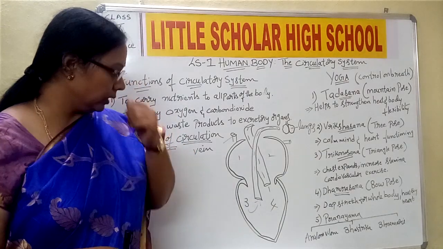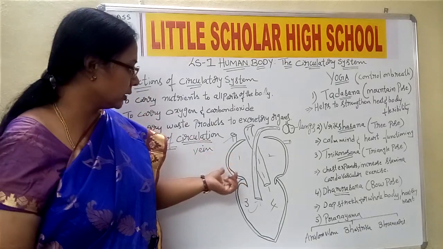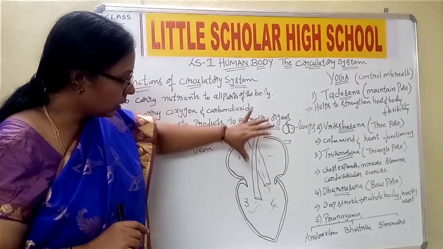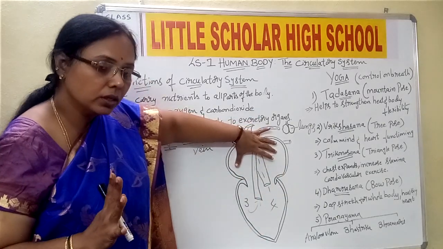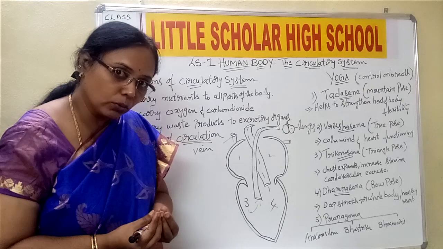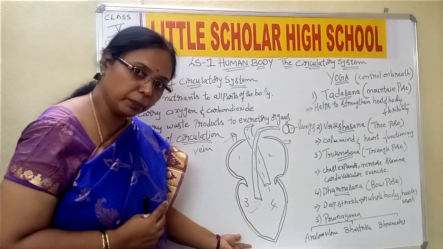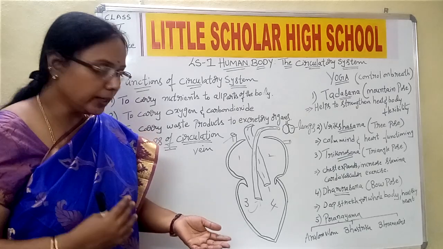We'll go through it once again. The heart is four chambered. The upper two chambers are broad. The lower ones are narrow. The heart is muscular in nature. It is pear shaped. Now, how does the circulation take place?